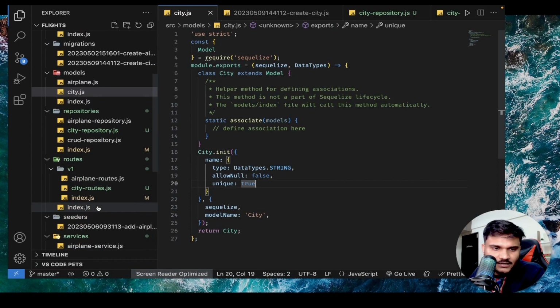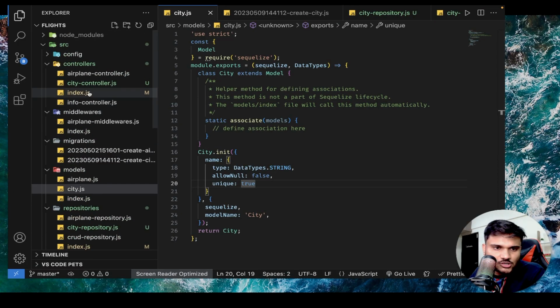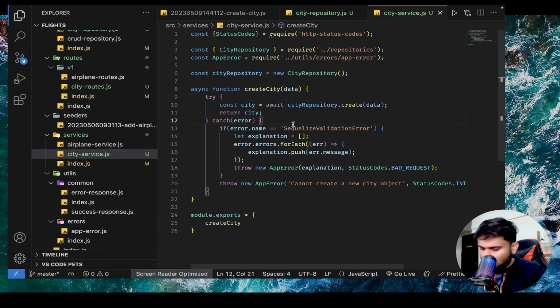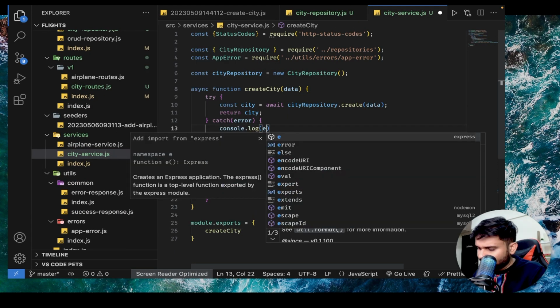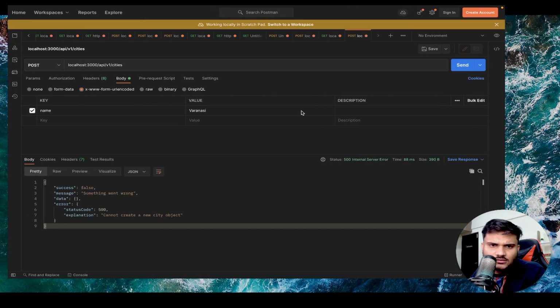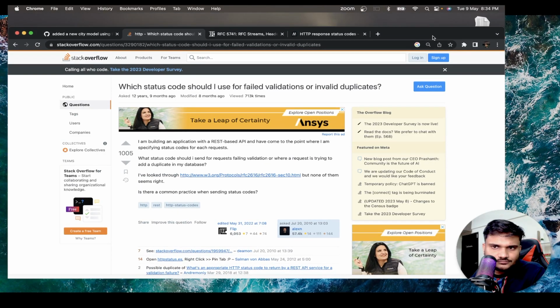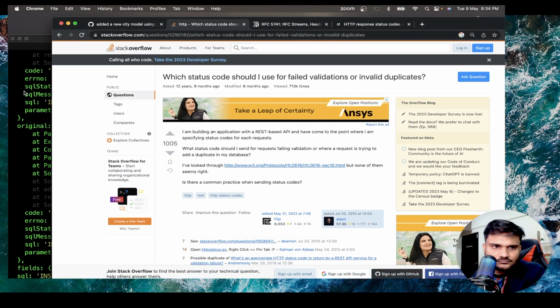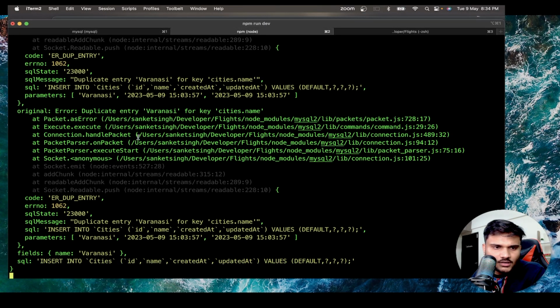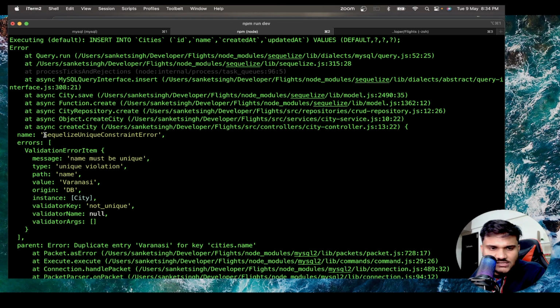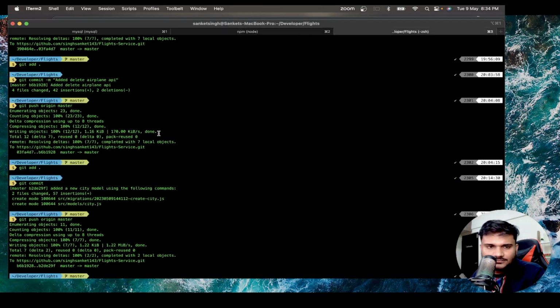First of all, let's see what is the error that we are getting. So I'll go to my service. Okay. Let's console.log the error. Let's see what error my ORM is throwing. Let's send it. This is the error. Duplicate entry Varanasi. And the error is what? Error is a sequelize unique constraint error. So we can handle it.